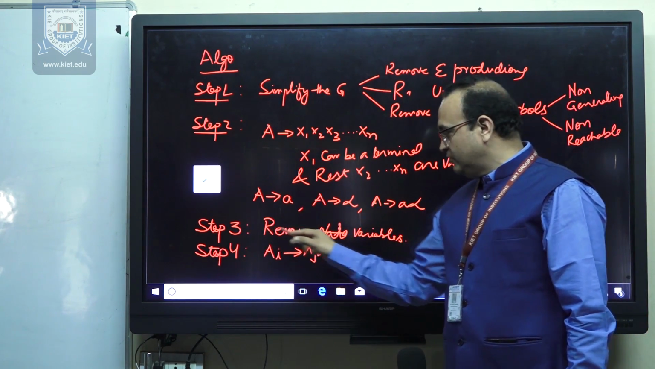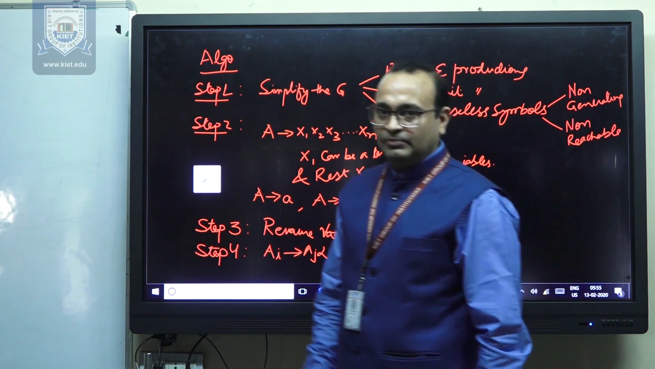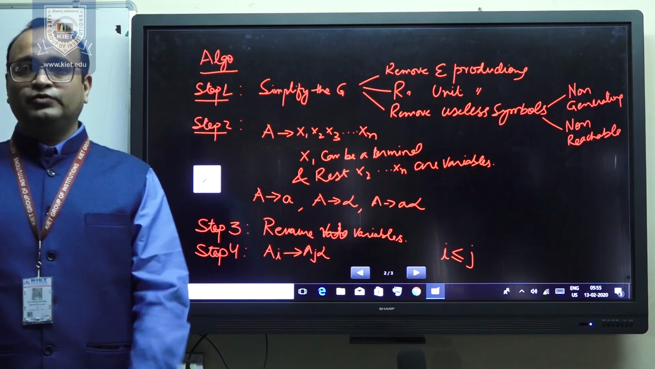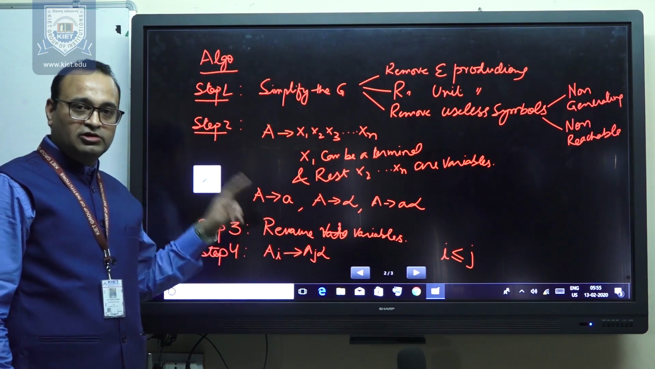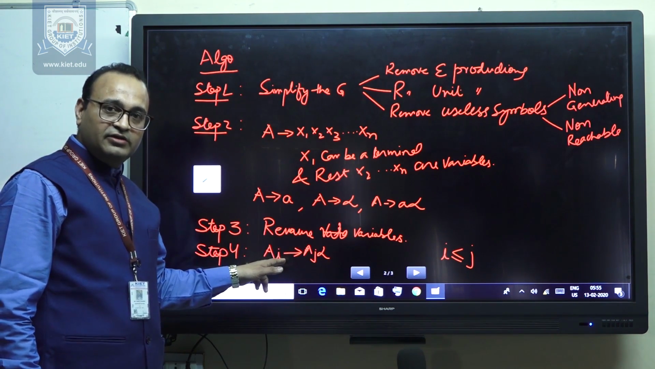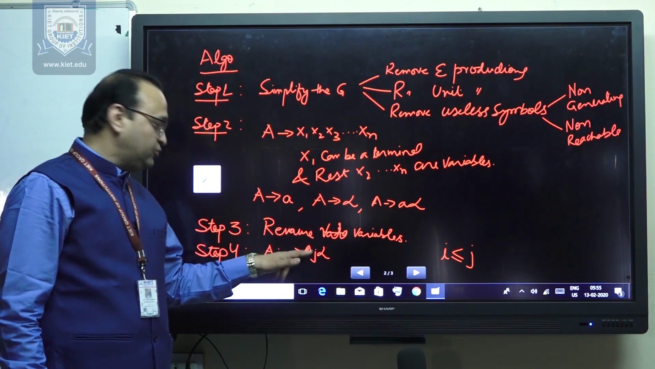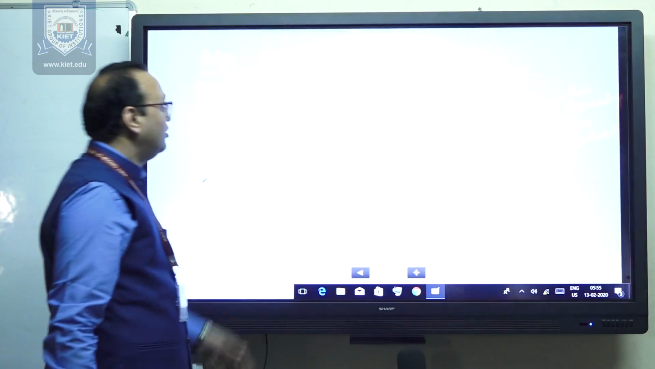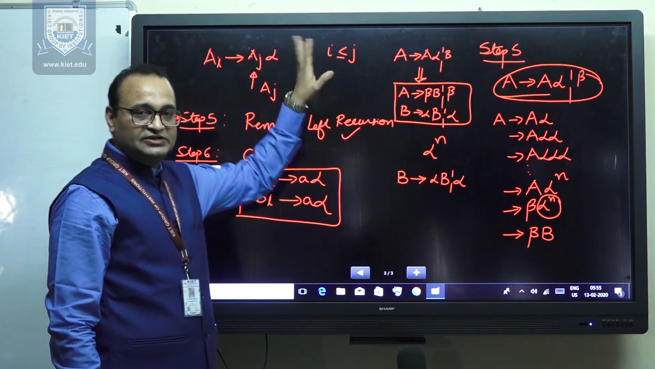In the third step, we will be renaming the variables. In renaming, suppose we have some variables, we add a suffix to those variables. And for this step, we ensure that all the productions are in the form Ai derives Aj alpha, where the value of i should be less than or equal to j. If it is not, substitute the Aj and ensure that all the productions are now in this form Ai derives Aj alpha, where i is less than or equal to j.